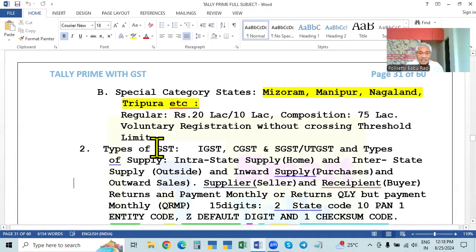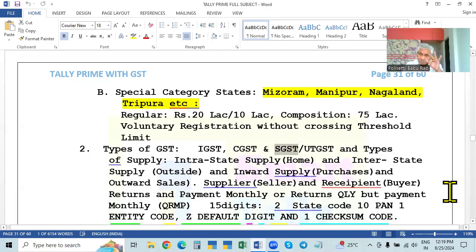That is why in GST there are three components. These two are separate. There are three components. One is IGST, integrated goods and services tax. Another one is CGST, central goods and services tax, central tax. And SGST, state goods and services tax.